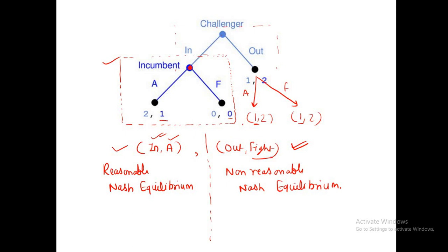So what is the conclusion here? If we find the equilibrium in an extensive game with perfect information using the method which we use in strategic games, then the equilibrium we get can be a reasonable or a non-reasonable Nash equilibrium. So we need to adopt some other methods by which we can find only the reasonable Nash equilibrium. That I will discuss in my next lecture.